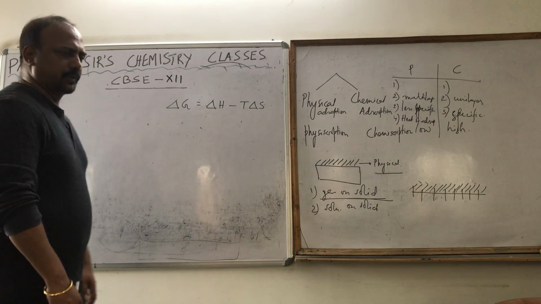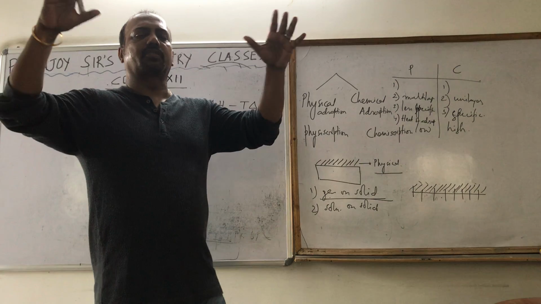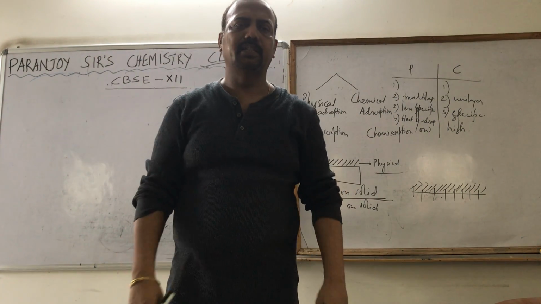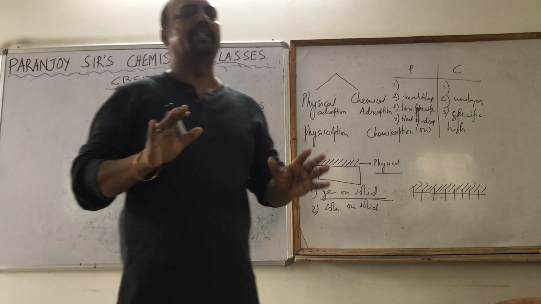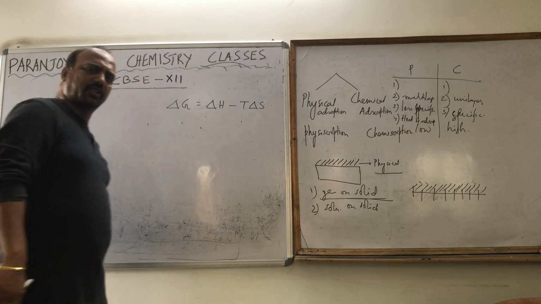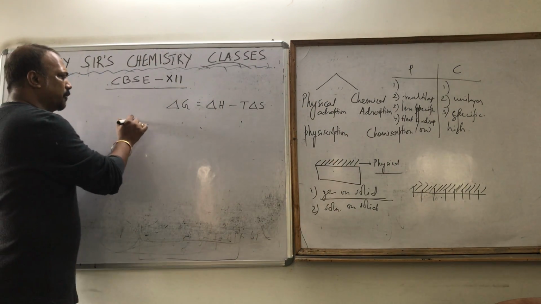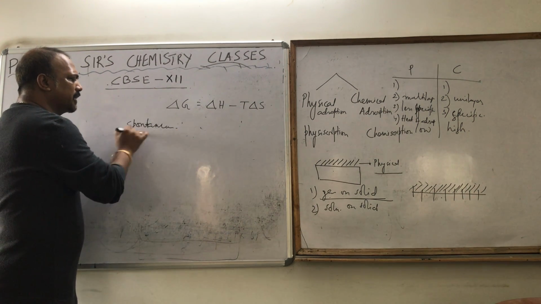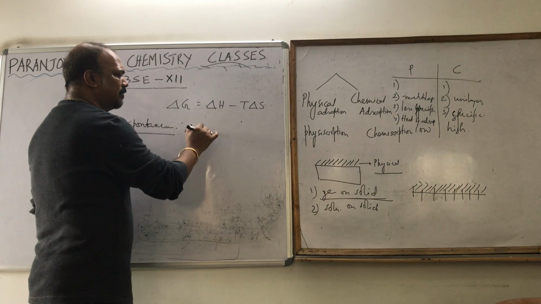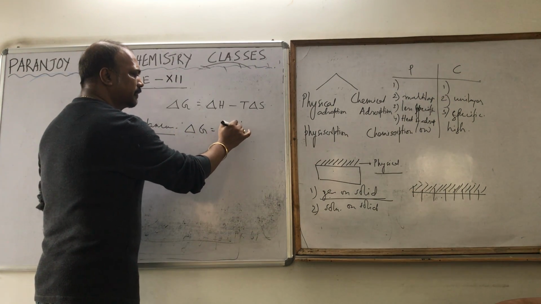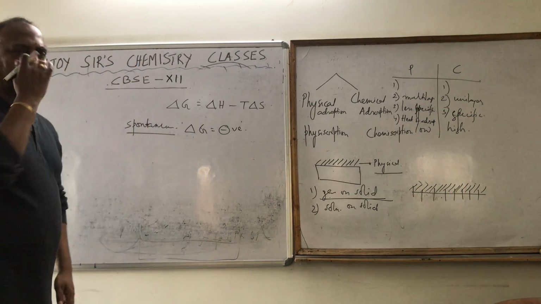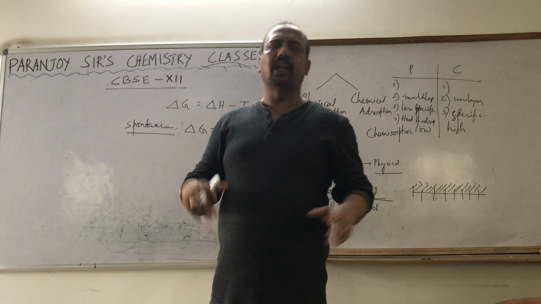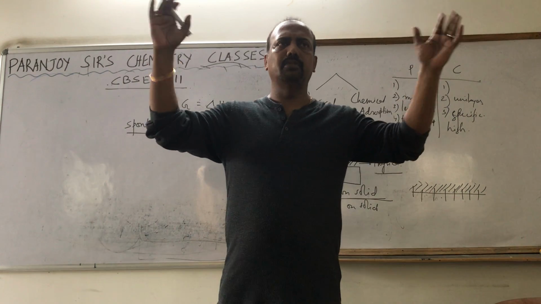See, it's very simple. The gas is coming on the solid and that's happening naturally. So it is a spontaneous process. First of all, it's a spontaneous process. Because it is a spontaneous process, the value of delta G is negative. That we know, first thing. The second thing, earlier before the adsorption, the gases were roaming around.